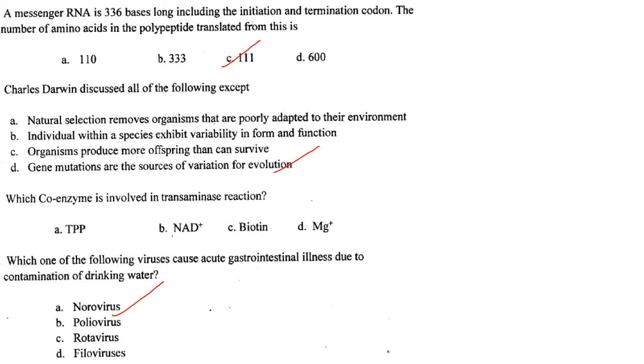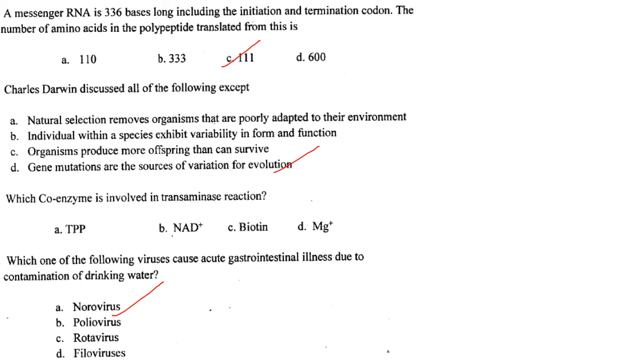We know that the initiation codon is methionine AUG and the termination codon specifies no amino acid during translation. So the three nucleotides of the termination codon we have to subtract from 336. So 336 minus 3 is equal to 333 nucleotides.